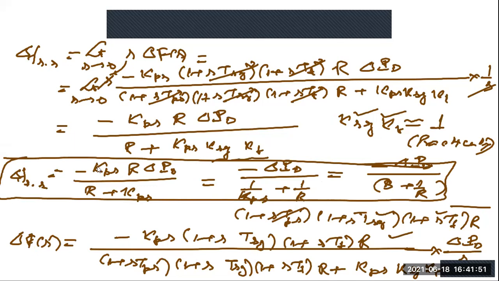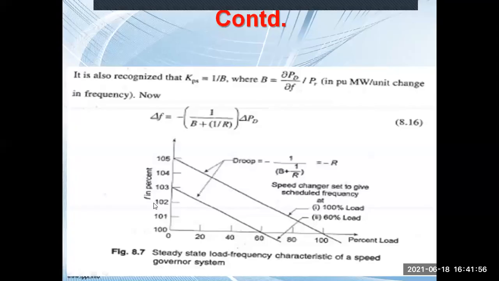Okay, and that's what is derived here. So if you plot the curve, that is the percentage change in the frequency versus percentage change in load, this is basically your droop characteristic. It is the frequency drooping in nature. It is a negative straight line, and the slope of this particular straight line is minus 1 by B plus 1 by R. Okay, and B is very, very less, and this value is neglected. So that's why this is equal to minus R.